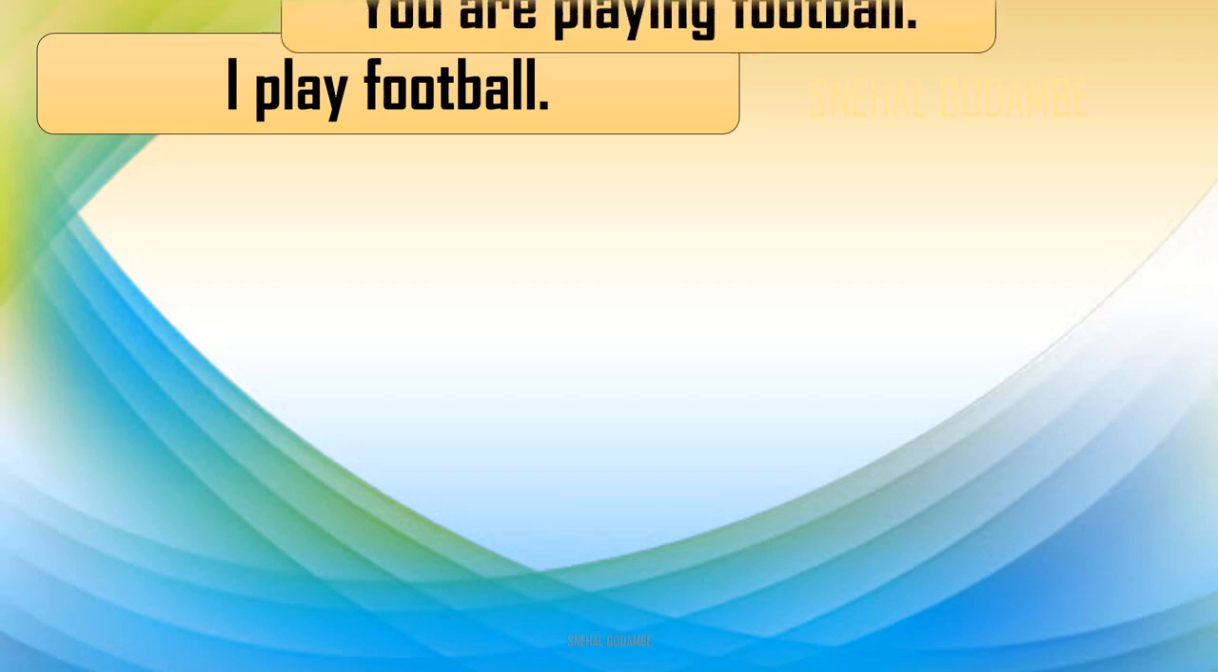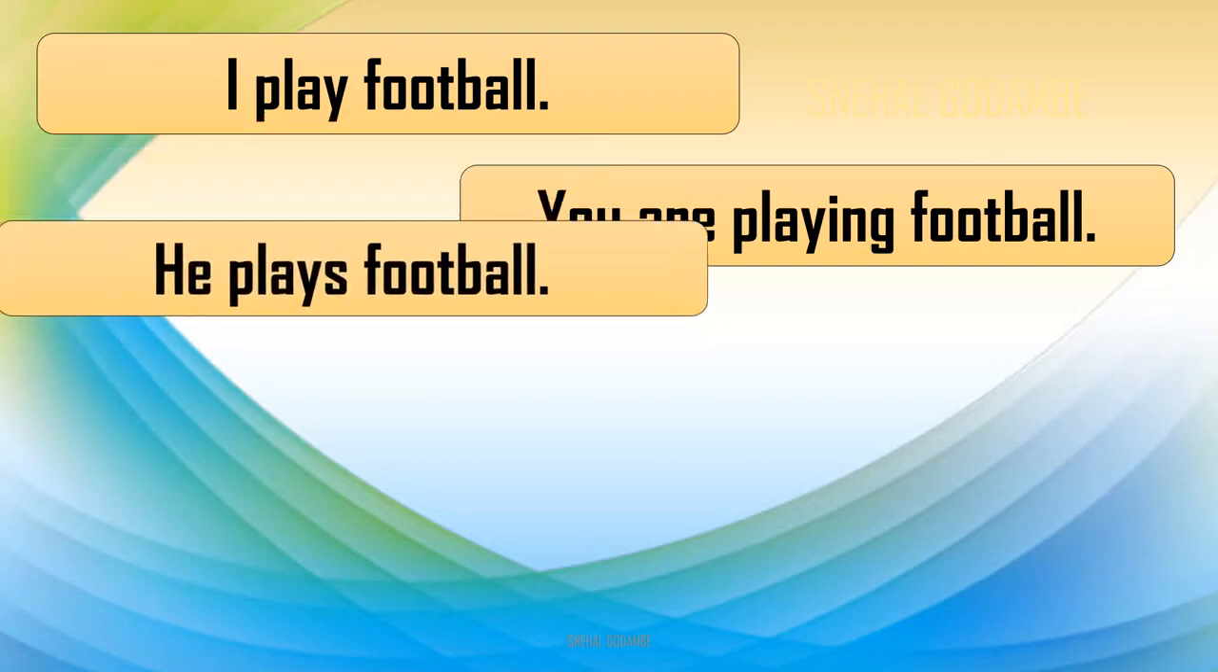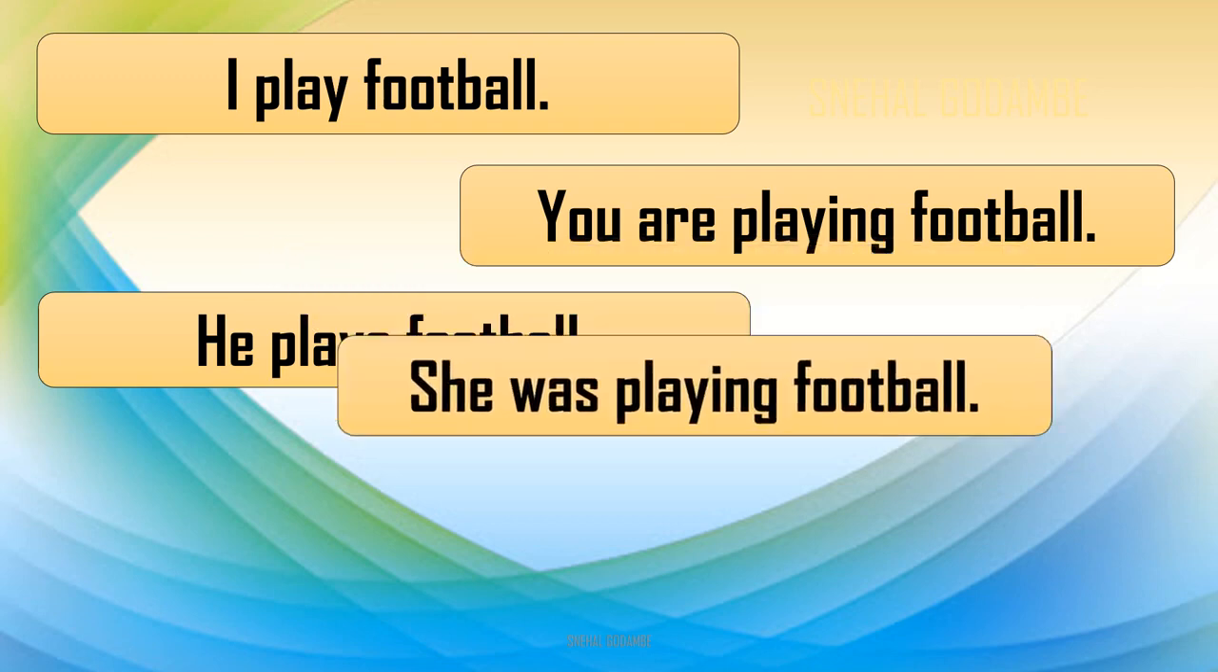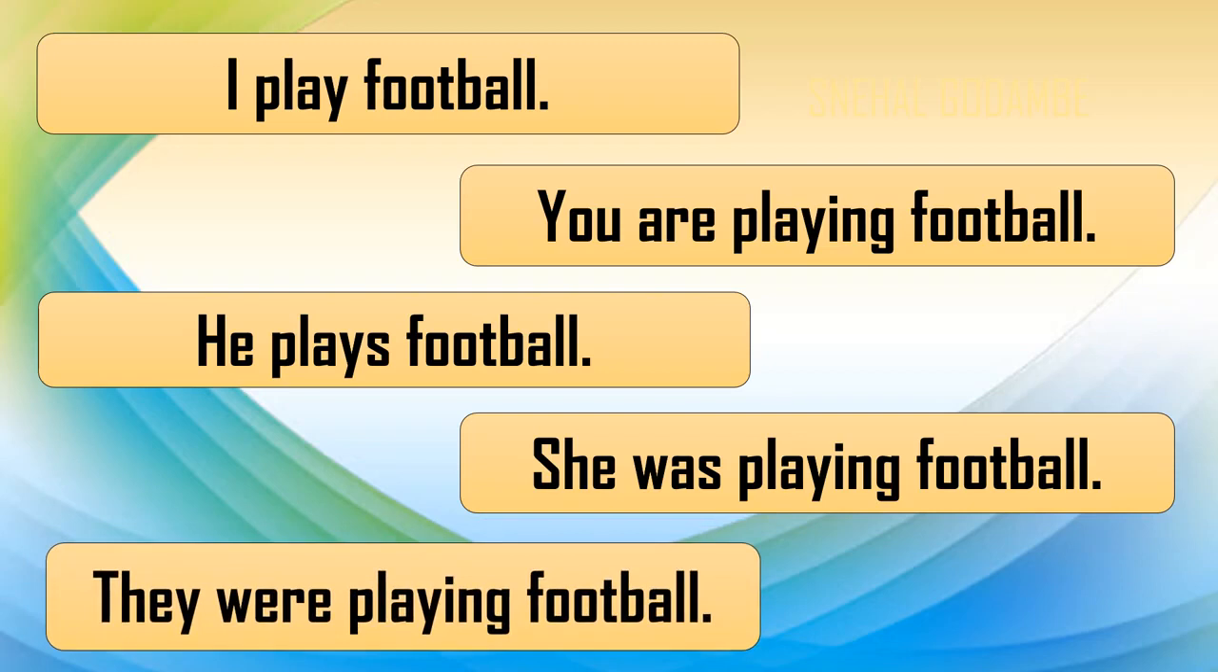Now see here, there are some sentences. Now we will prove how the finite verb changes according to the subject of that sentence. Here are some very simple sentences. I play football. You are playing football. He plays football. She was playing football, and they were playing football.